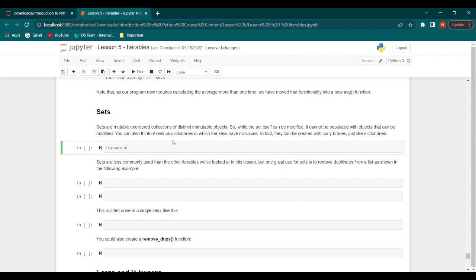Let's say we have a list of classes. So we put the curly braces and then we add the subject. So it's English, then math, global studies, right, and we have to put the quotation marks, shouldn't forget those, art, and music.